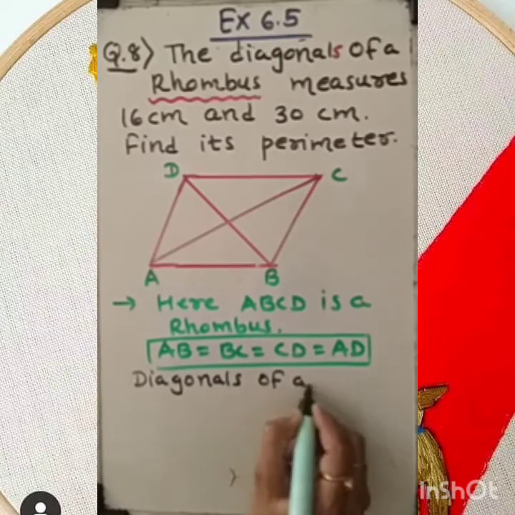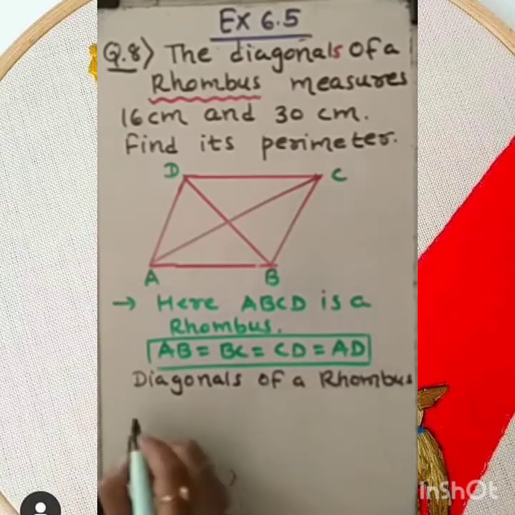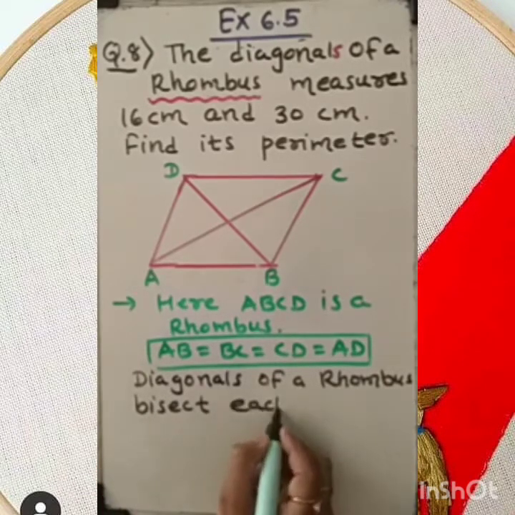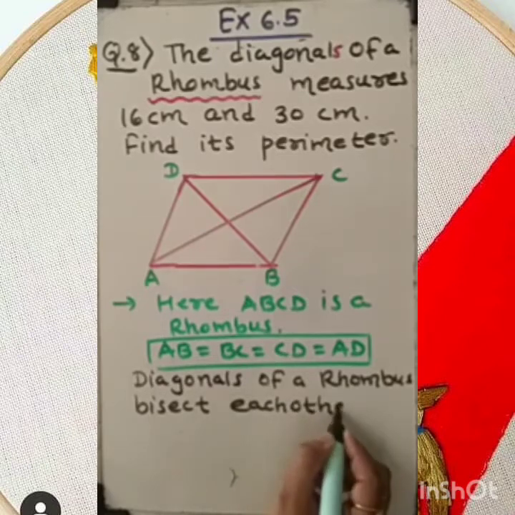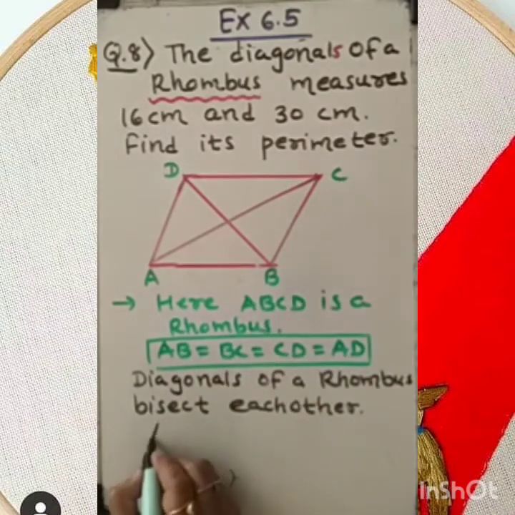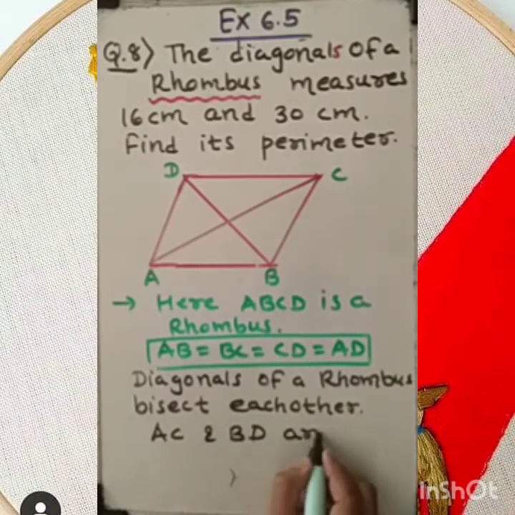Diagonals of a rhombus bisect each other. What is the meaning of bisect? Bisect means dividing into two equal parts. Okay. Now here you can see, according to this, AC and BD are two diagonals.